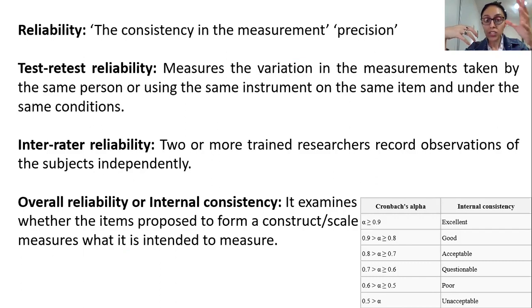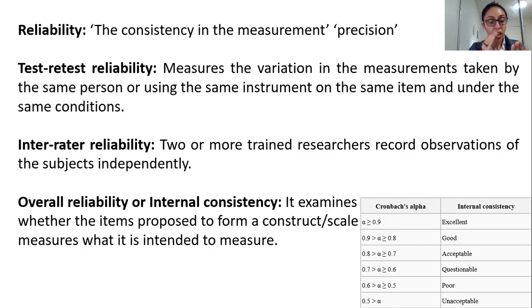Because I was making a new questionnaire, I asked the same mothers to complete my newly developed questionnaire again, and then I compared their scores.